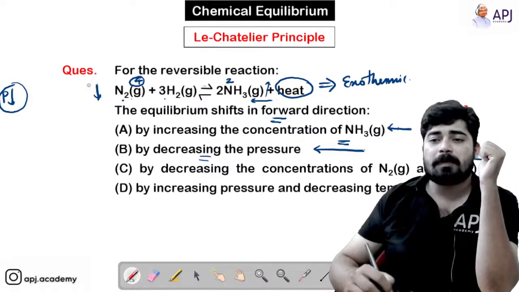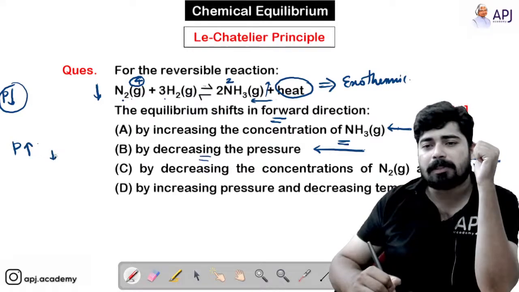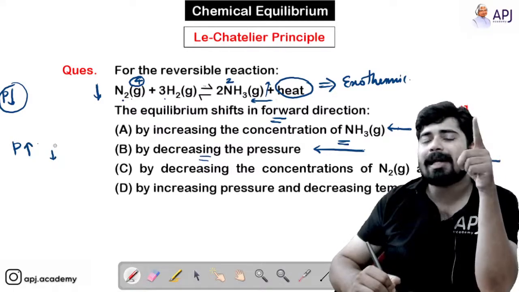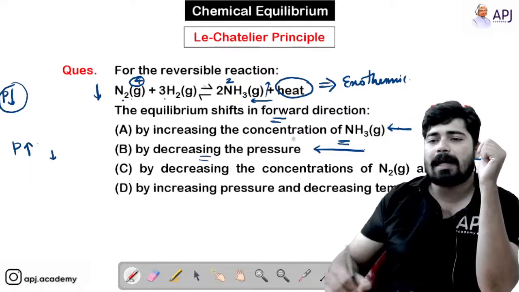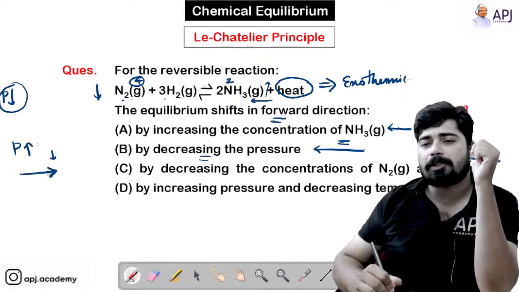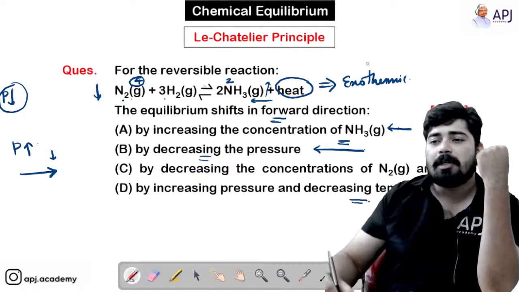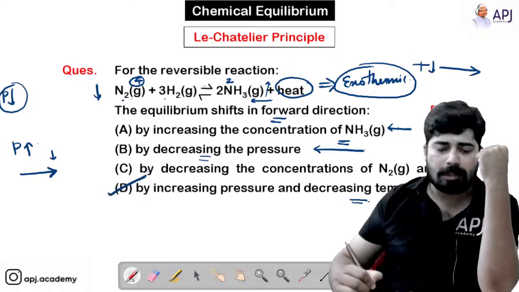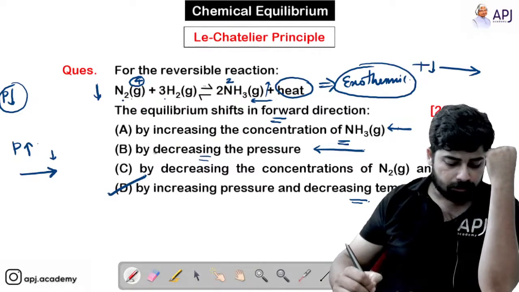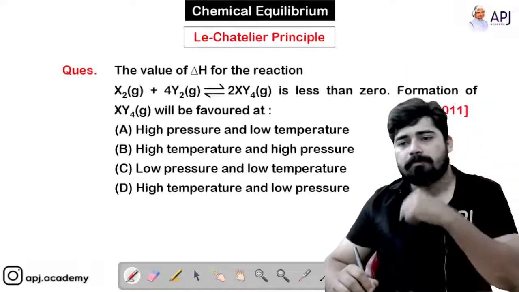By increasing the pressure, the equilibrium will try to decrease the pressure by shifting the reaction to the direction where the number of moles of gas is less. The number of moles of gas is less in the forward direction, so obviously it will shift the reaction to the forward direction. And the second part, decreasing temperature: we know that for an exothermic reaction, if you decrease the temperature, the reaction shifts to the forward direction. So the answer is D. Okay students, hope that is clear for you. Move on to the next.